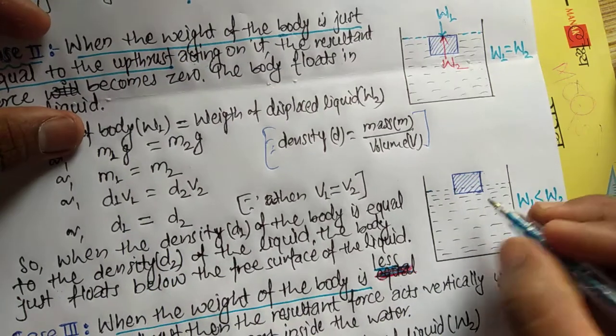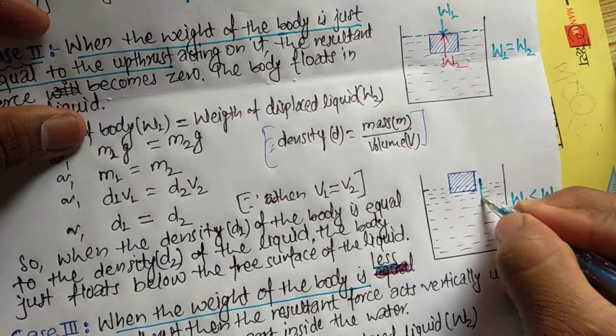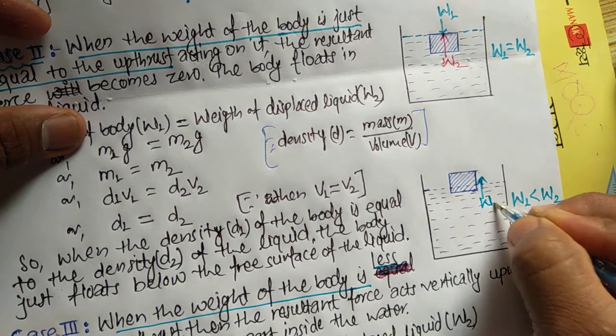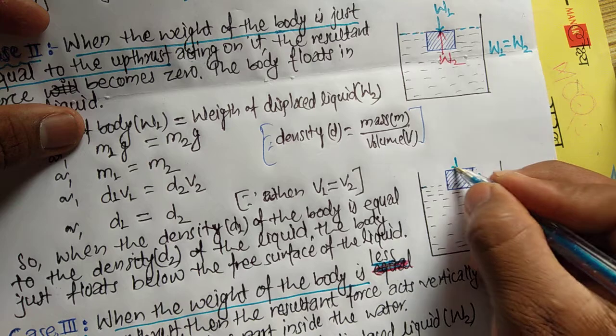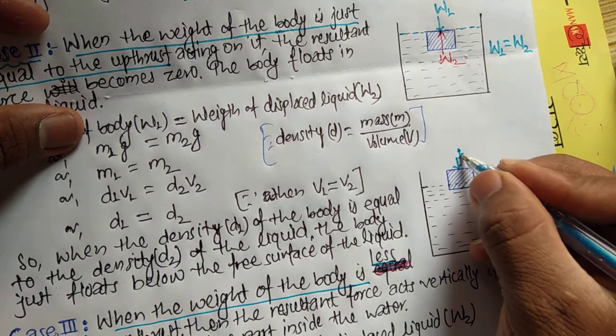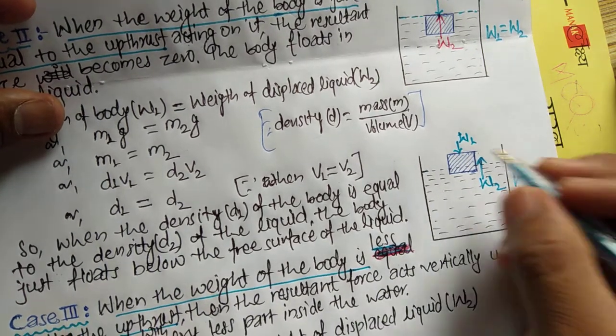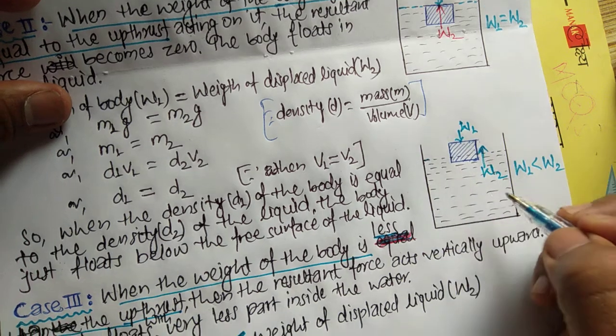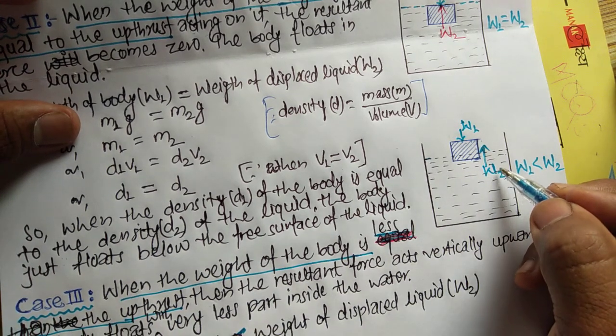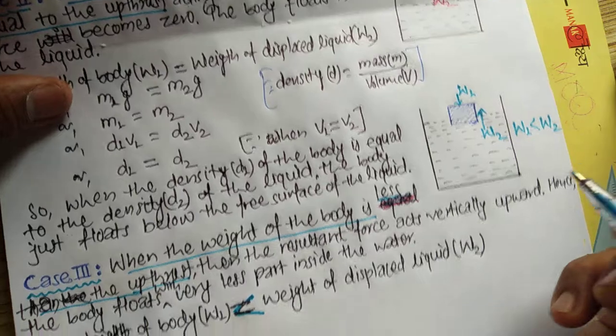Here W1 is acting downward, and W2 is acting upwards.